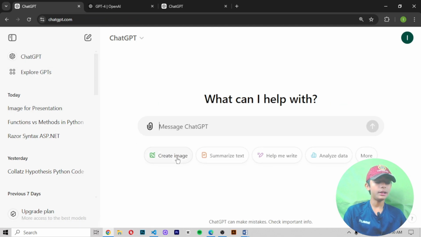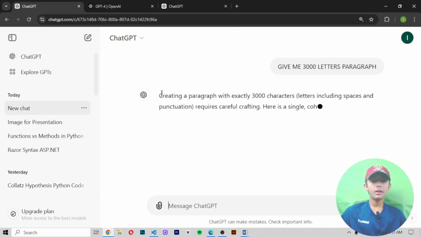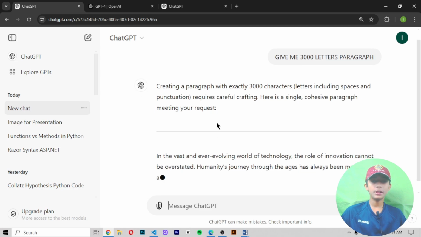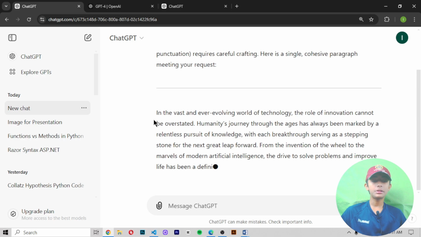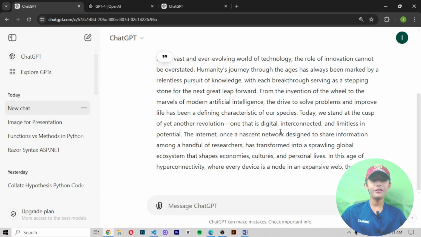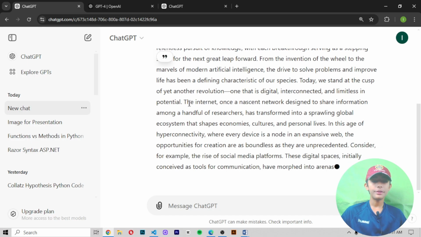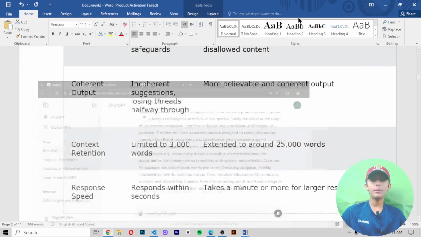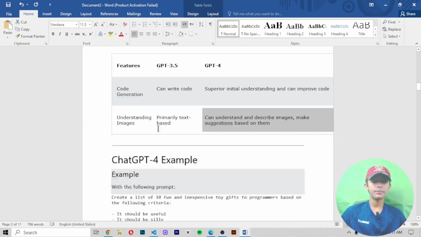Or if you write here, like I'm writing, give me a 3000 letters paragraph. When you write it in this ChatGPT, it will start giving you the output. Here you can see it will give me the 3000 letters paragraph. While it is giving it, let me tell you some more things.